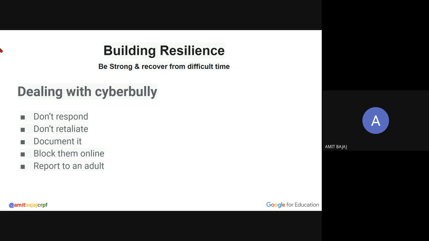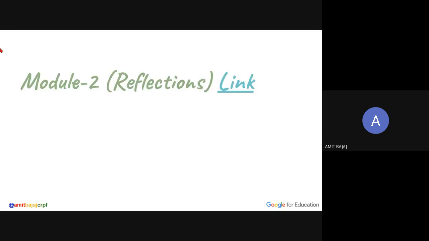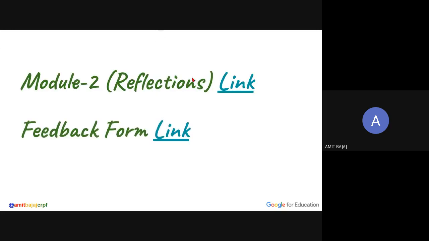So, dealing with a cyberbully, these are the things they should know: don't respond, don't retaliate, document this, block them online, report to an adult. These are the basic things one should be aware of. So, Be Internet Awesome, there's a curriculum. I will be sharing that link with you. So again, module 2 is over.